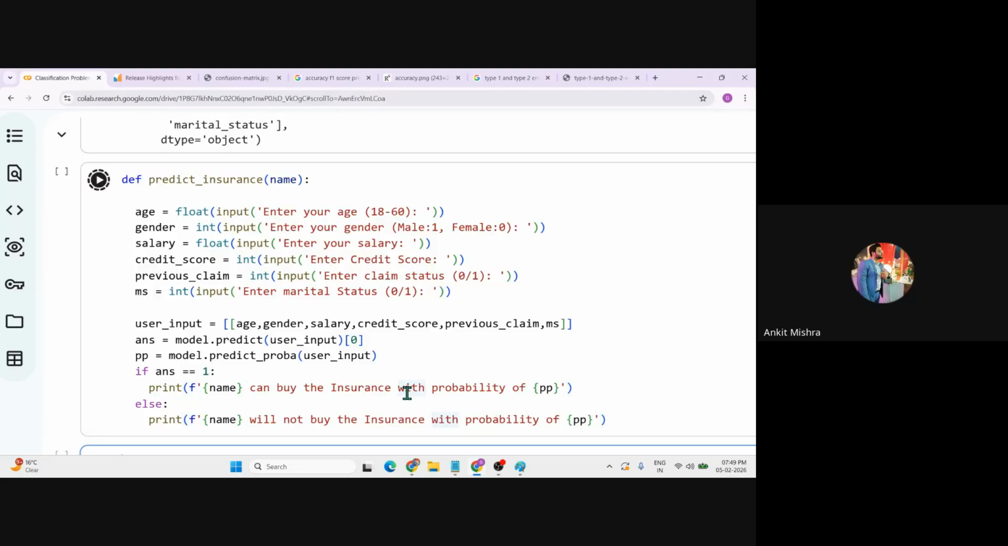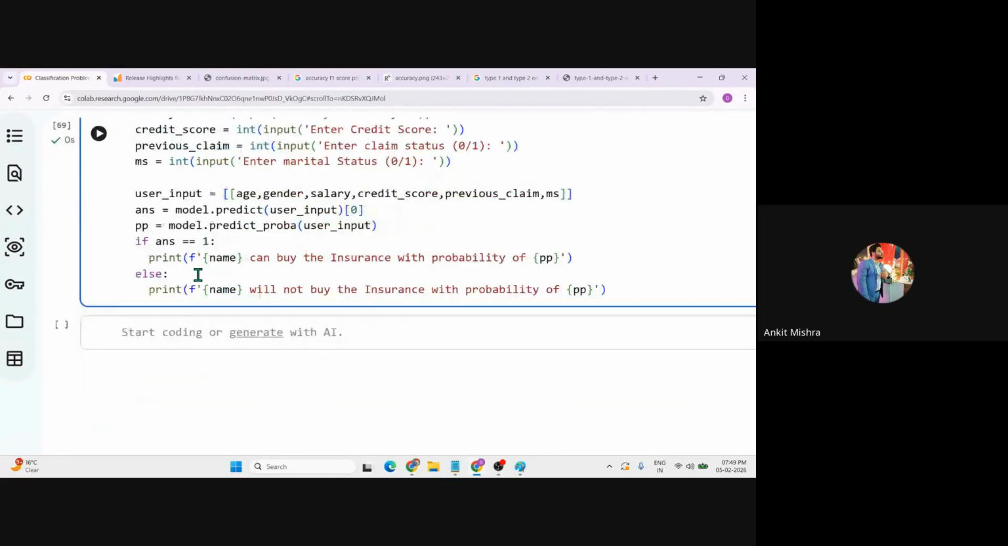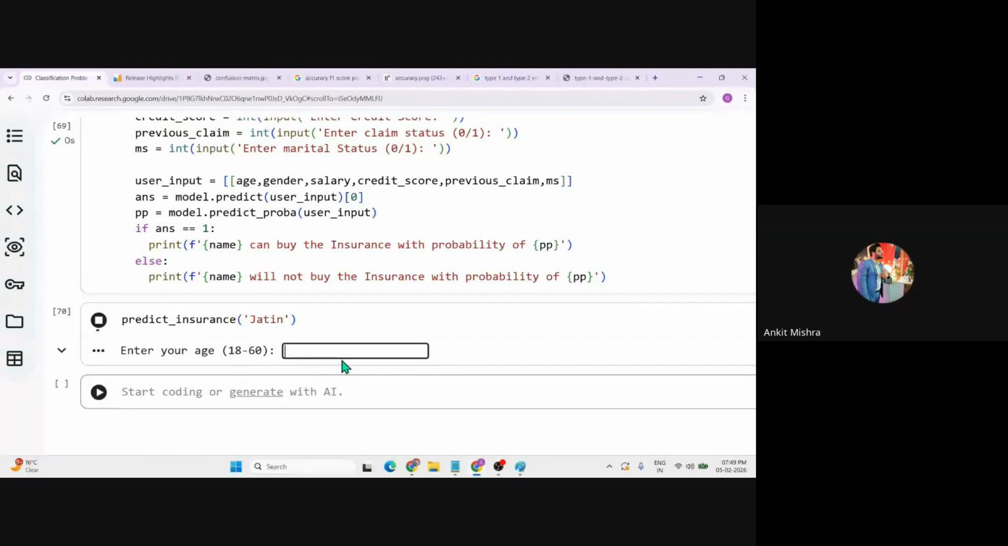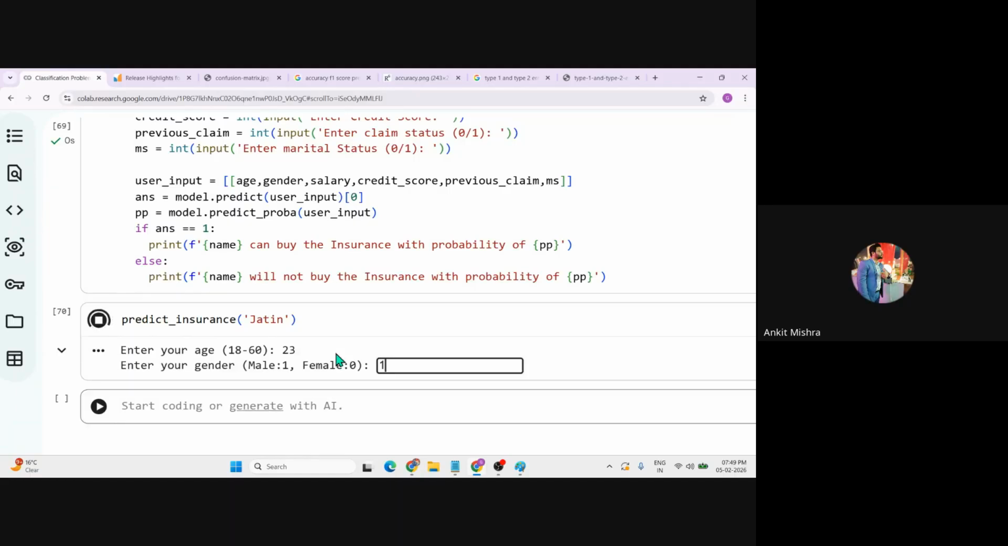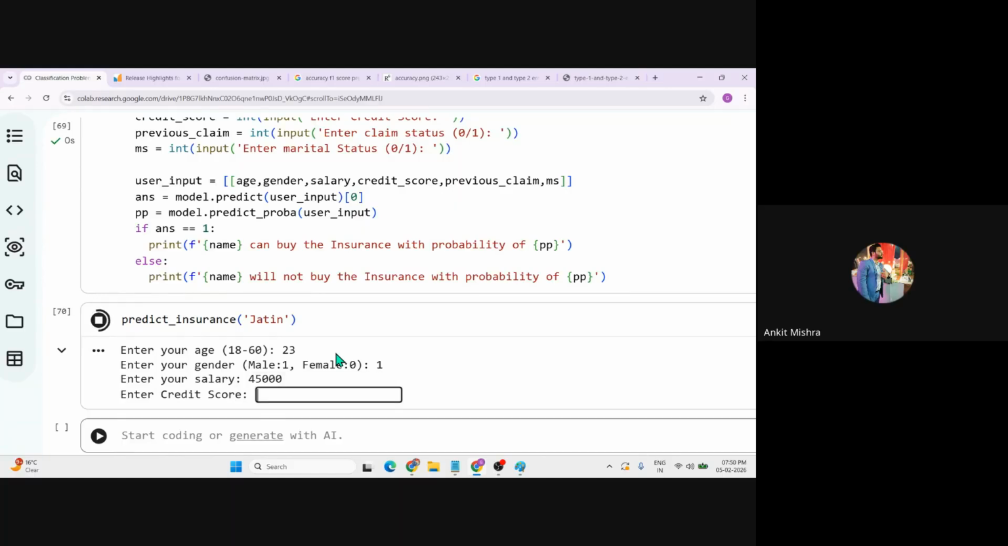Okay. Now let's just create this function. This function will take a name and the rest of the details and it will give the final value. Now, how to run this function? You can just give any name. Let me just take a name like Jatin. Now it will ask, hello Jatin, enter your age. If you want to predict, you can enter your age as well. Let me just take age as 23. The gender is male. Salary is some sort of like this, 45,000. The credit score lies between like 780.